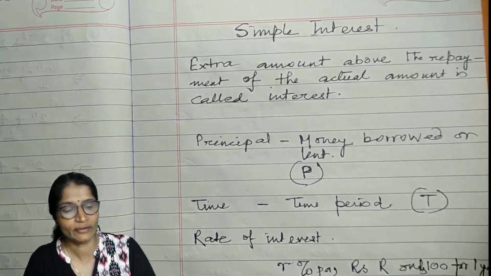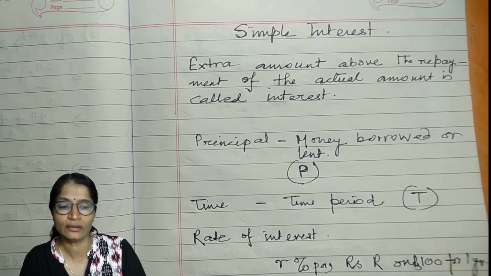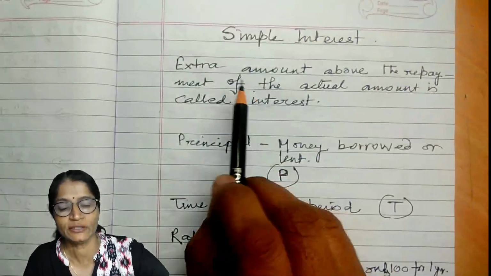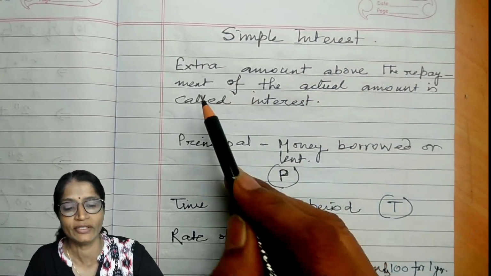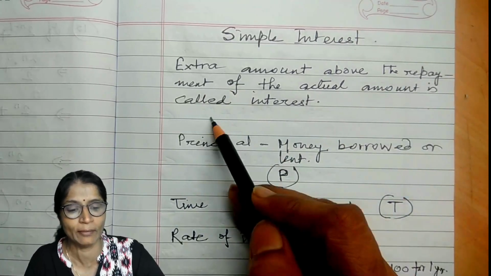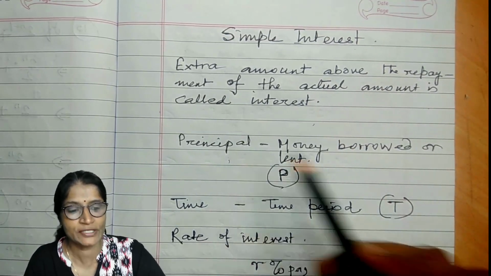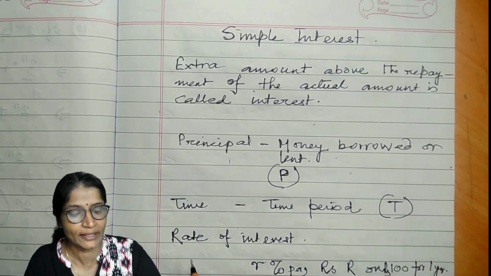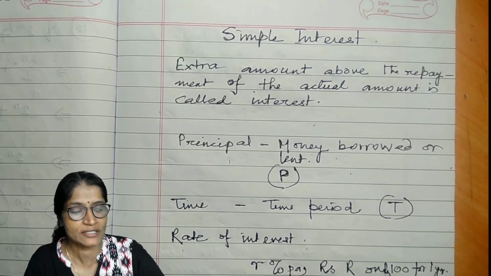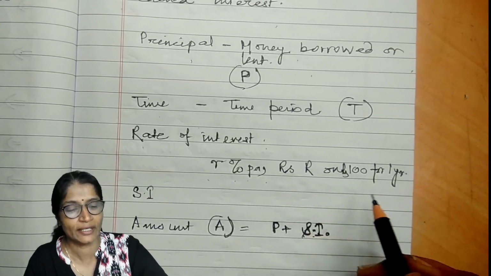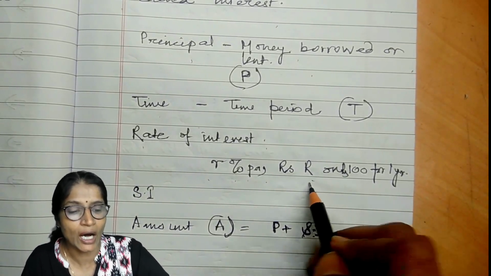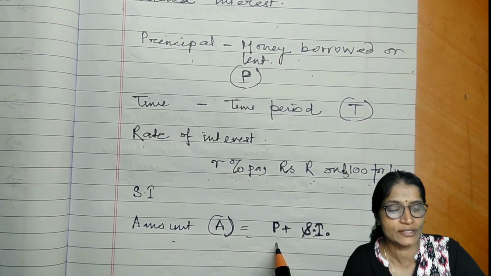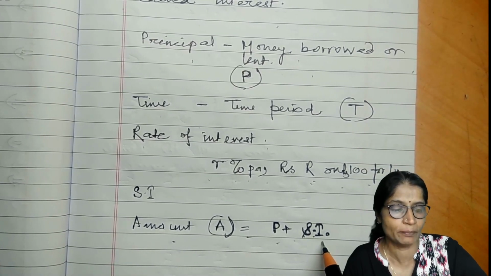So today we will do the sums related to simple interest. Simple interest is the extra amount above the repayment of the actual amount. Principal is the money borrowed or money lent. Time period, and rate of interest is R% per annum. It means R on rupees 100 for 1 year, and amount is equal to principal plus simple interest.